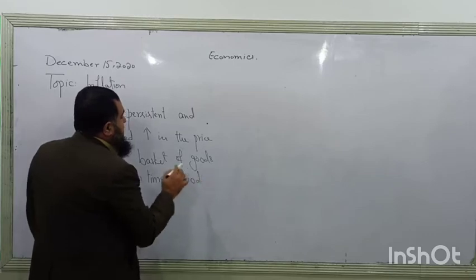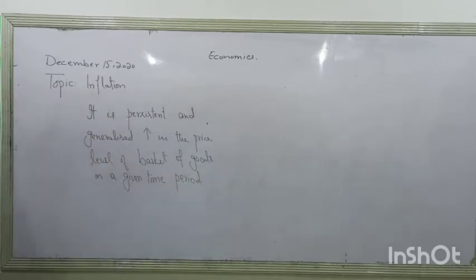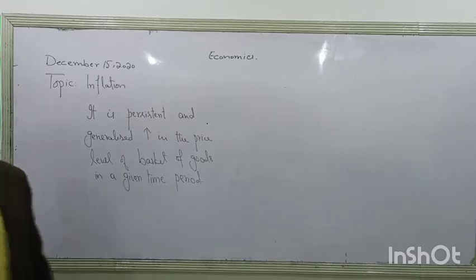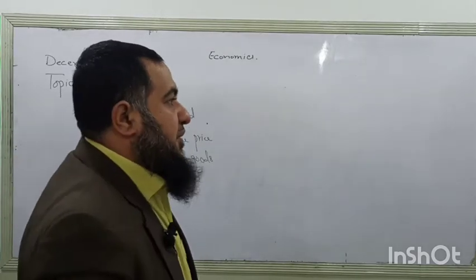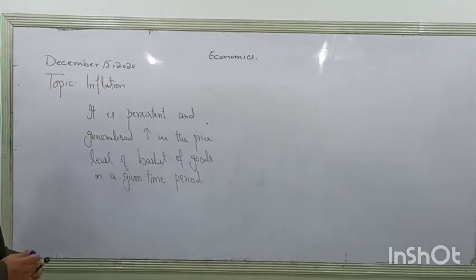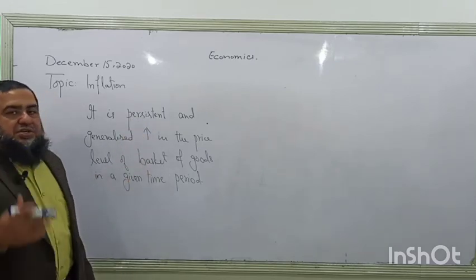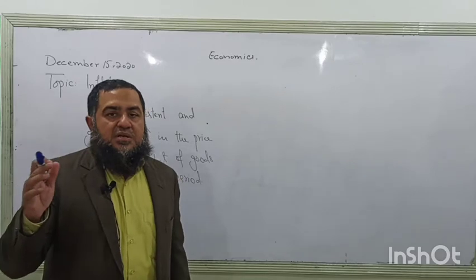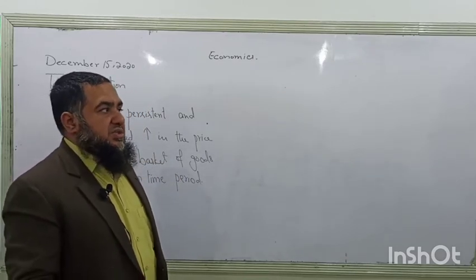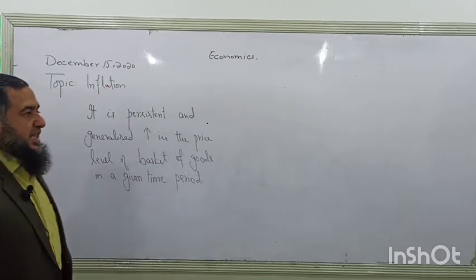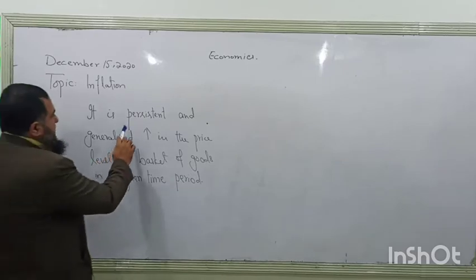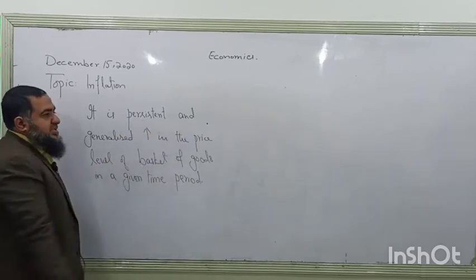Keep it in mind, in microeconomics we were talking about a single commodity price, but here we are talking about a generalized increase in prices. Prices of all the commodities in general are going to increase, and persistent means they are continuously increasing. They are not temporarily increasing and then returning to their previous level. What do we mean by basket of goods?